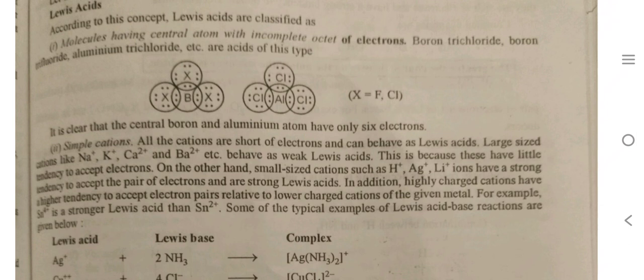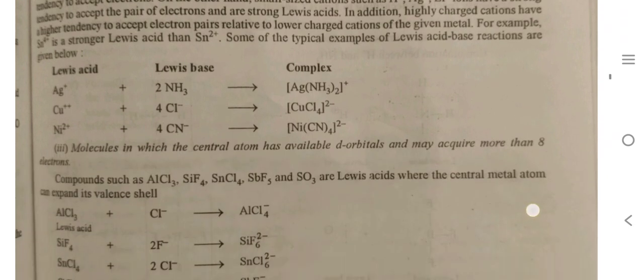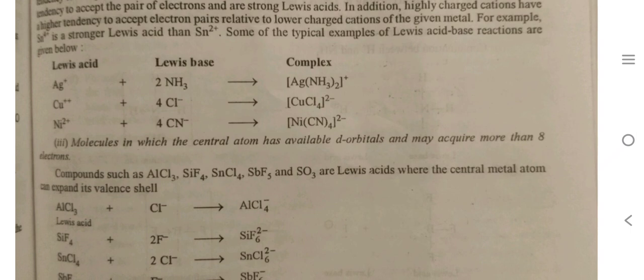This is because these have little tendency to accept electrons. On the other hand, small size cations such as H+, Ag+ and Li+ ions have a strong tendency to accept a pair of electrons and are strong Lewis acids. In addition, highly charged cations have a higher tendency to accept an electron pair relative to lower charged cations of the given metal. Third is molecules in which the central atom has available d orbitals and may acquire more than 8 electrons. Fourth is molecules with a multiple bond between atoms of dissimilar electronegativities.